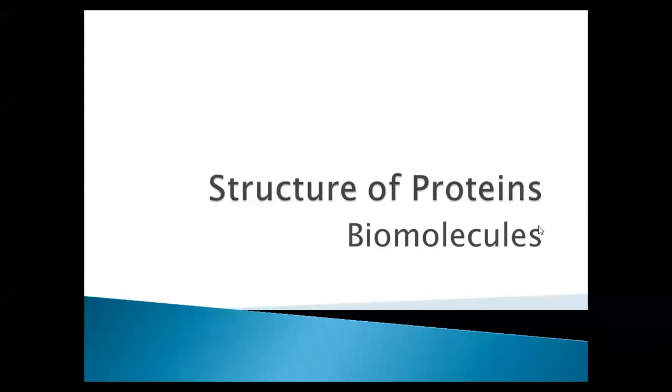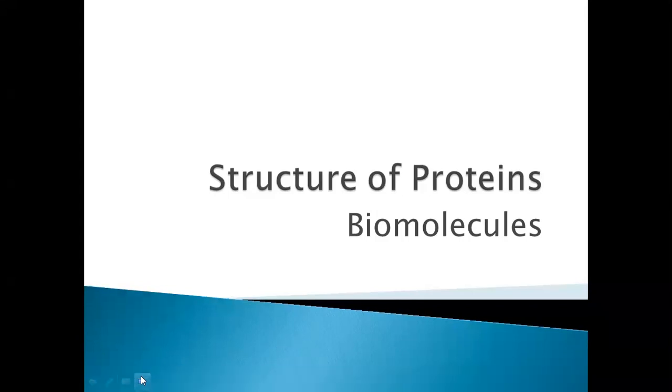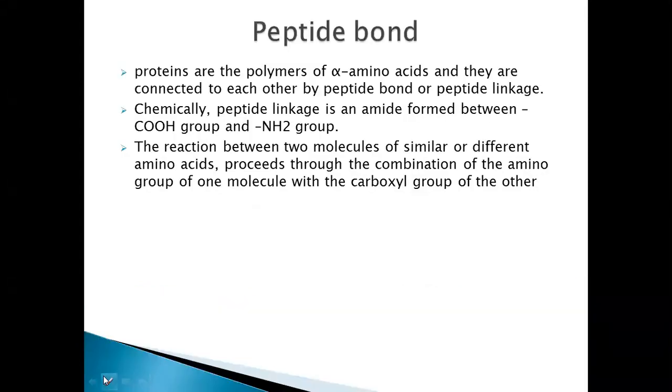In this video, I'm going to discuss the structure of proteins from the chapter Biomolecules. Before looking at the structure of these proteins, what are proteins made up of? Actually, proteins are made up of alpha amino acids. So, what are the main structural units? It is the amino acids. The alpha amino acids are linked by means of what bond?